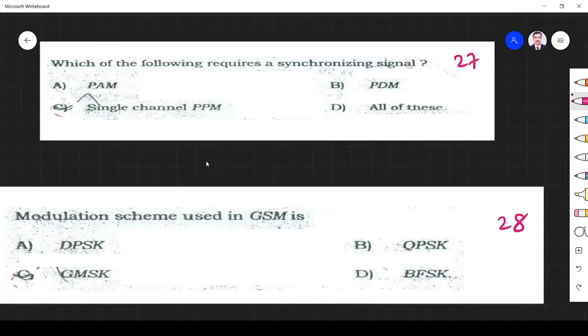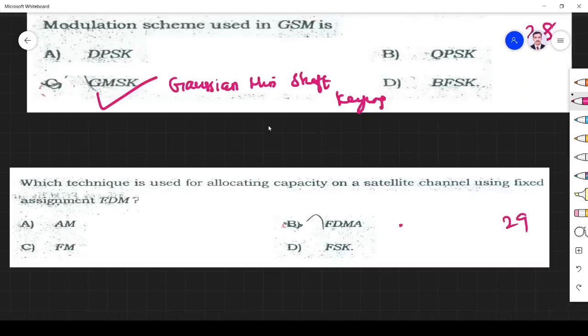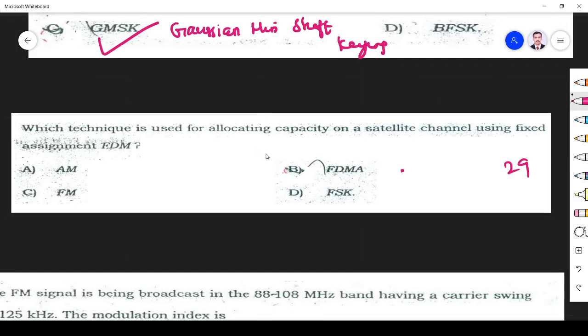Next, which of the following requires a synchronous signal? It is single channel PPM. This is a very important point and question, so please remember this. Okay, modulation used in GSM is GMSK, direct question, Gaussian minimum shift keying. Okay. Next question is, which technique is used for allocating capacity on a satellite channel using fixed assignment FDM? So it is nothing but FDMA, frequency division multiple access, direct question.